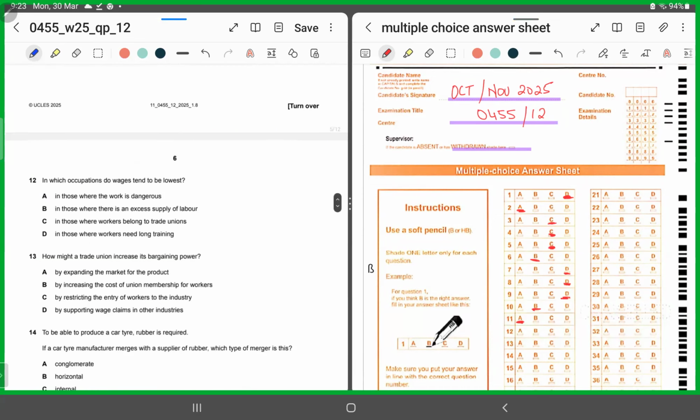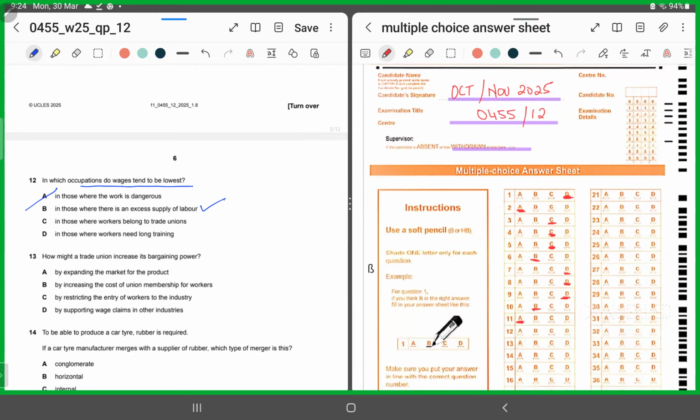Moving forward, MCQ number 12. MCQ number 12 asks in which occupations wages tend to be the lowest. Now, what would be the nature of the occupation in which the wage rate would be least? In those where the work is dangerous. If the work is dangerous, the labor should be demanding high wages. So we'll chop A. In those where there's an excess supply of labor, yes, that's the correct answer.